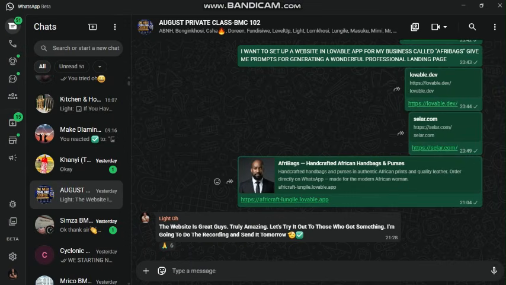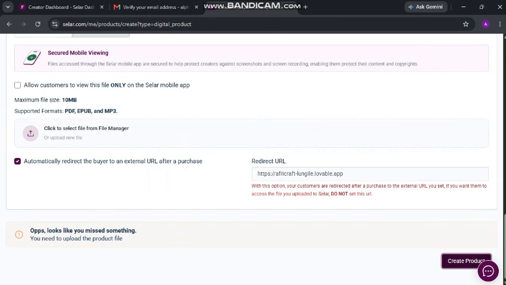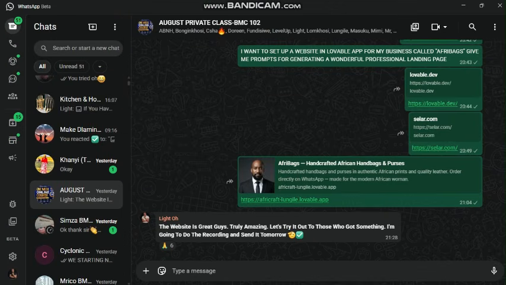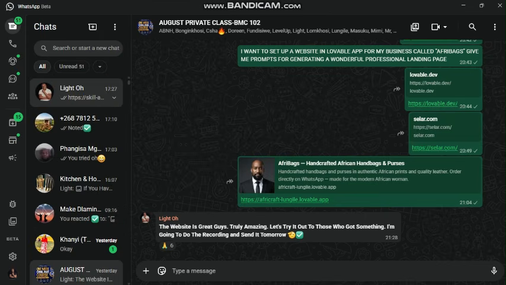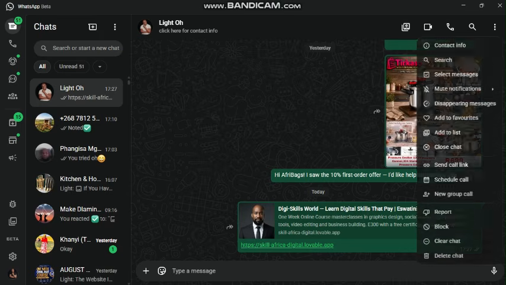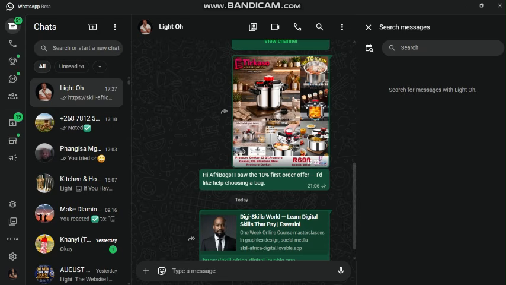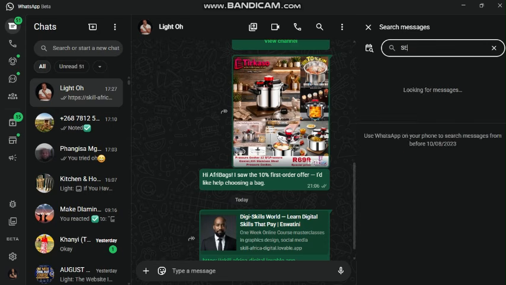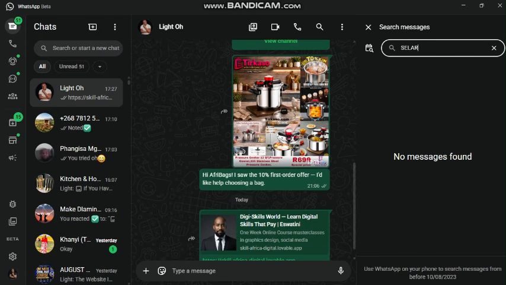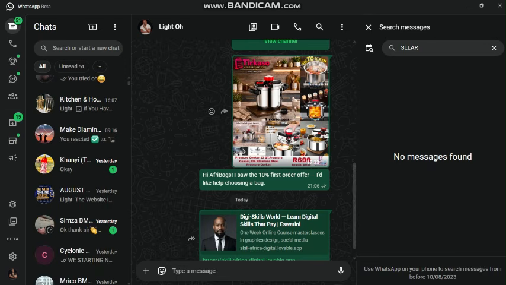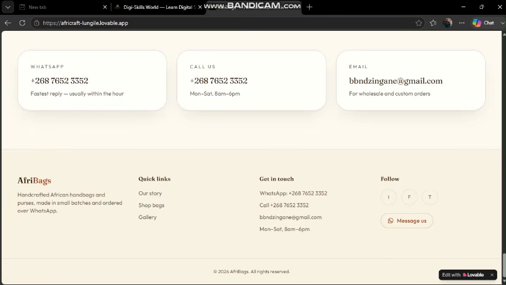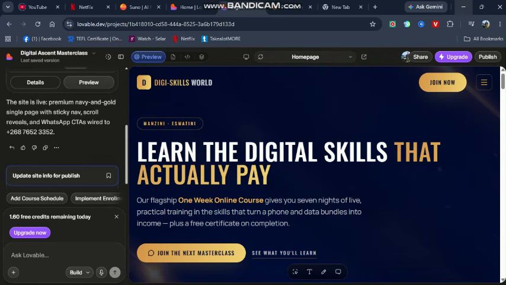You copy the link and paste it wherever you want to paste it. Immediately people pay, the money comes in to you, and then you can withdraw it in another form. Let me check here. Let me check if I still have access to this one. Seller. Okay, it means it is no longer there in my messages. I was going to show you guys how it goes there, but it is no longer there. So that is how our digital products work and how we sell them.